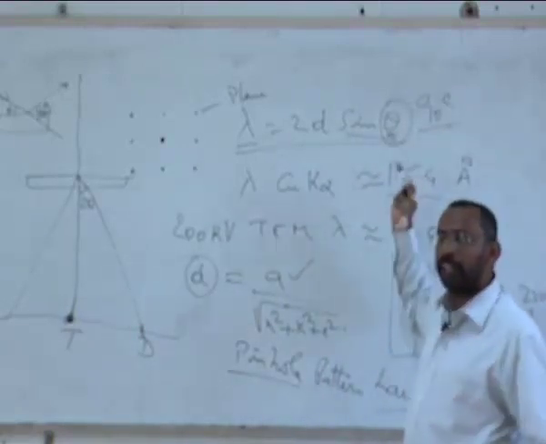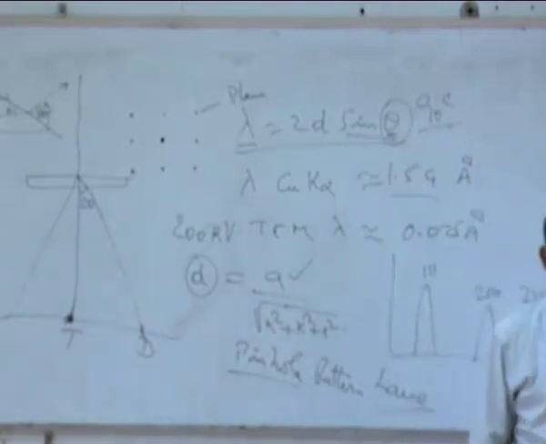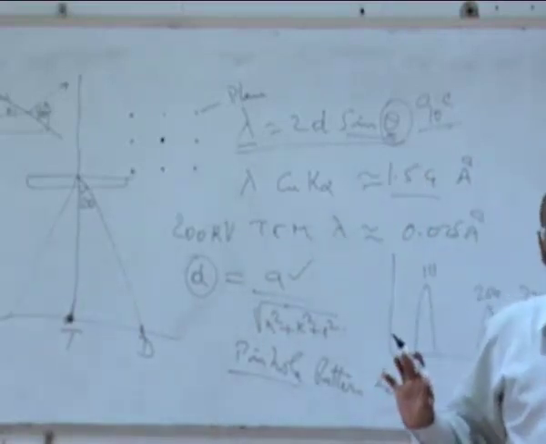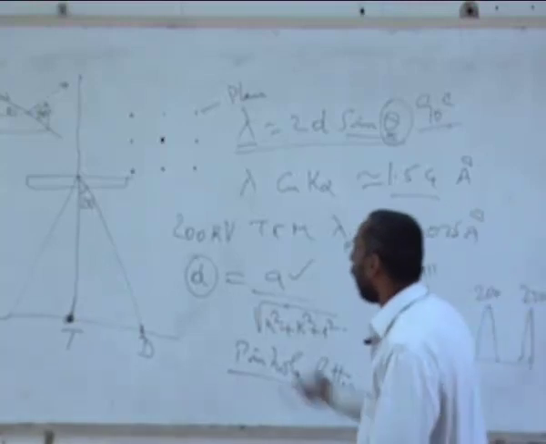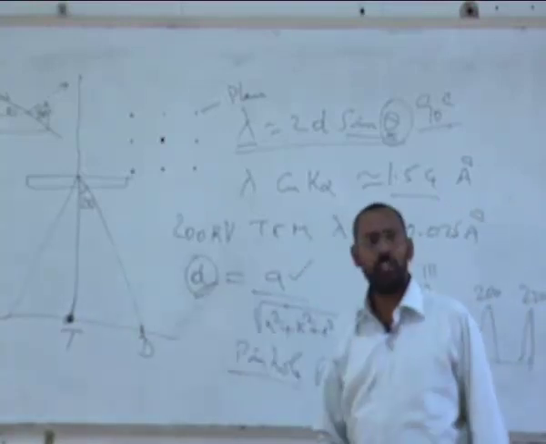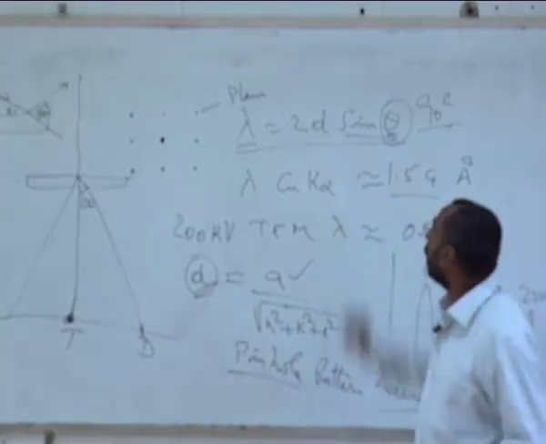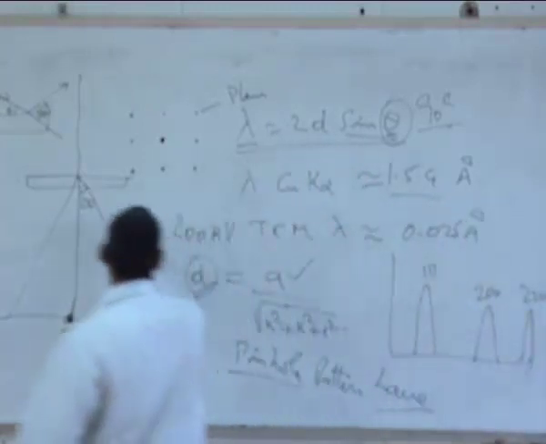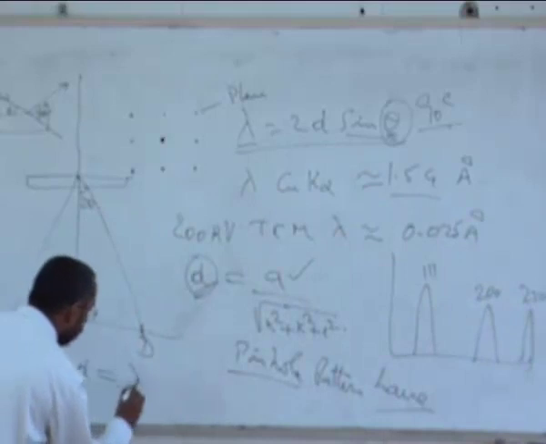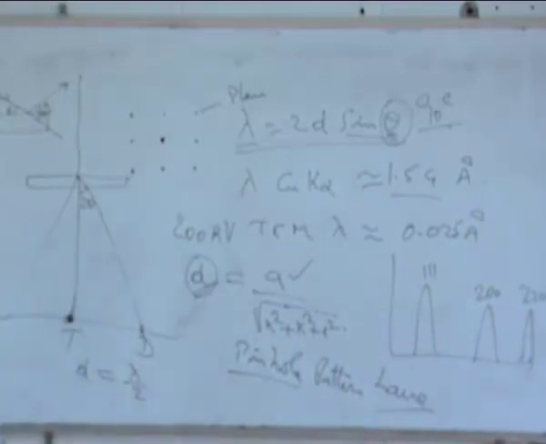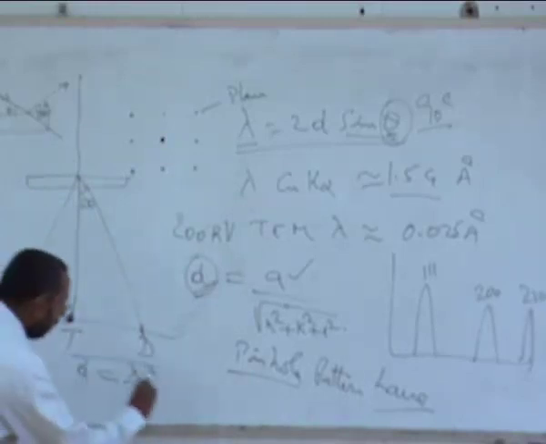Because when theta is 90, sin theta is 1. That is the maximum. So if I can find out the smallest D that I can accommodate, it can be defined as D equal to lambda by 2. If I put the maximum value of sin theta as 1, D equals lambda by 2. So this is the definition.